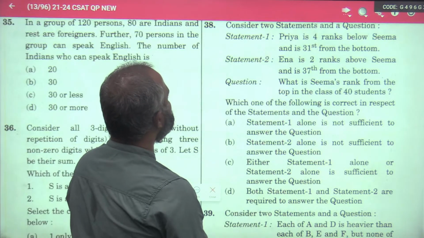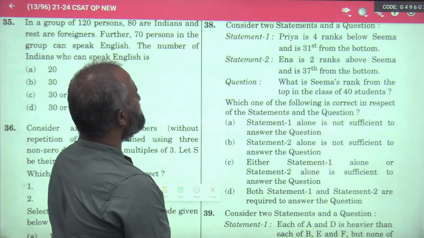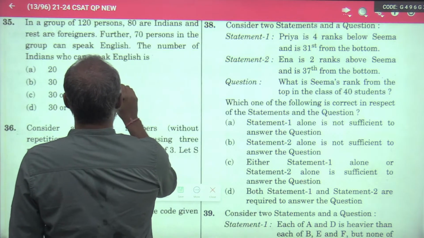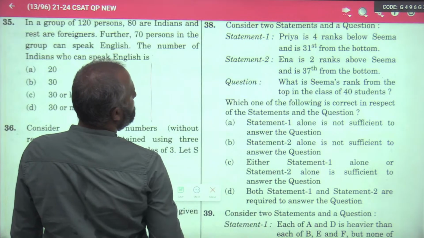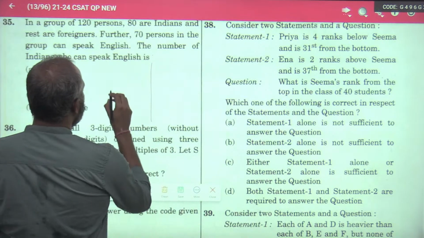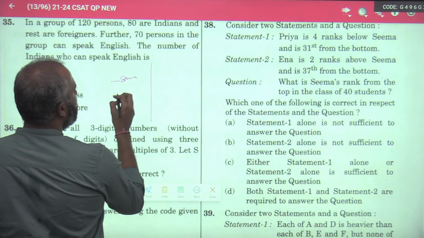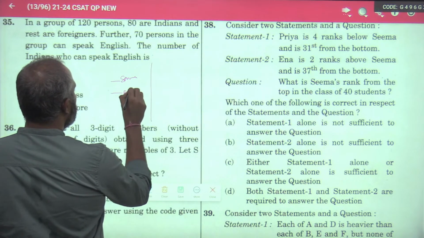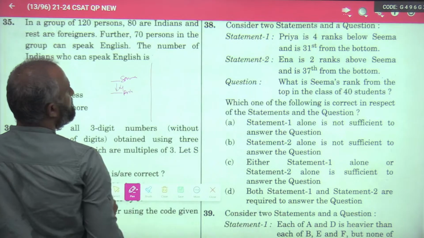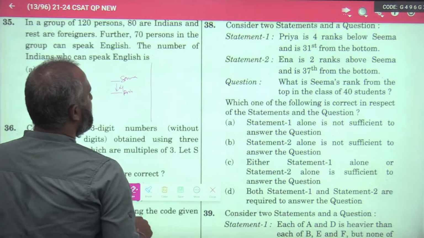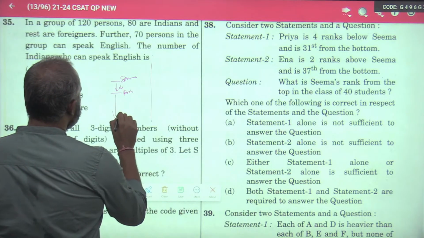Consider 2 statements and a question. Statement 1: Priya is 4 ranks below Seema, and she is 31st from the bottom.